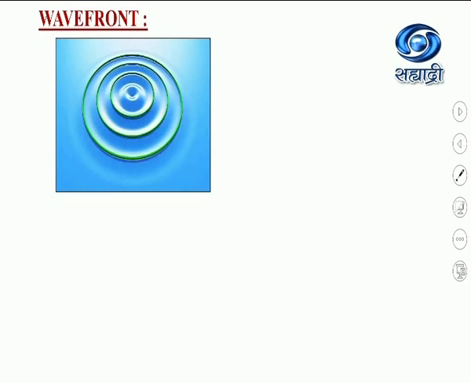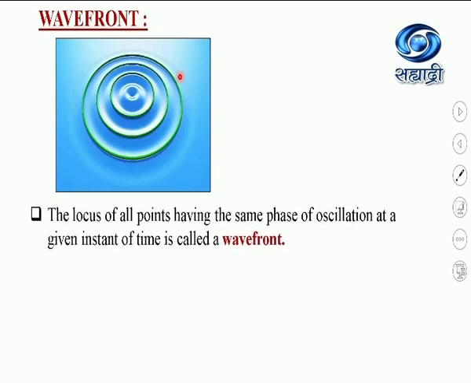That is, at these points which are at the same distance from the source, the waves from the source reach simultaneously, and hence these points vibrate in the same phase, or they have the same state of oscillations. The locus of all such points where the waves from the source of disturbance reach simultaneously, and therefore these points vibrate in the same phase, is called a wavefront.